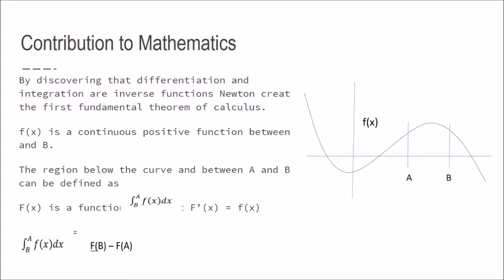Newton is also credited with other mathematical discoveries. For example, Newton's method for root estimation is an application of differential calculus that remains one of the best ways to approximate a function's roots. Newton is also credited with the discovery of the generalized binomial theorem, which describes the expansion of binomial powers.